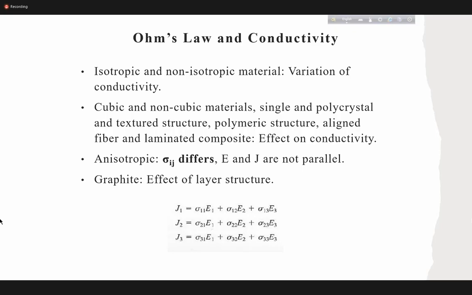Another question: which one has higher conductivity, steel or iron? Conductivity of stainless steel or pure iron, which one will be higher? Pure iron is high. Pure iron, right. That means in metal, if you add alloying elements, that will scatter the electrons and conductivity will go down.